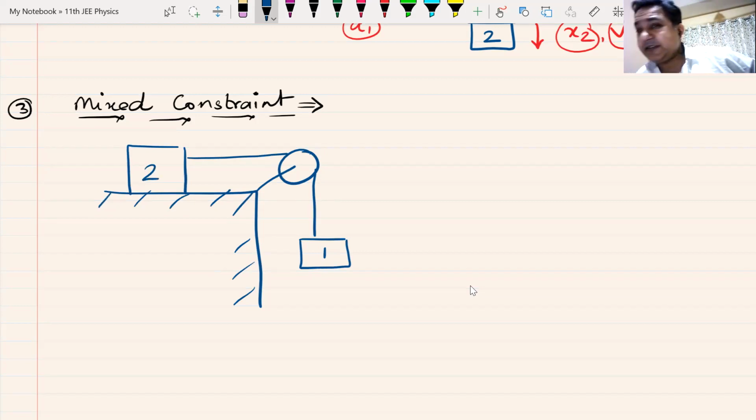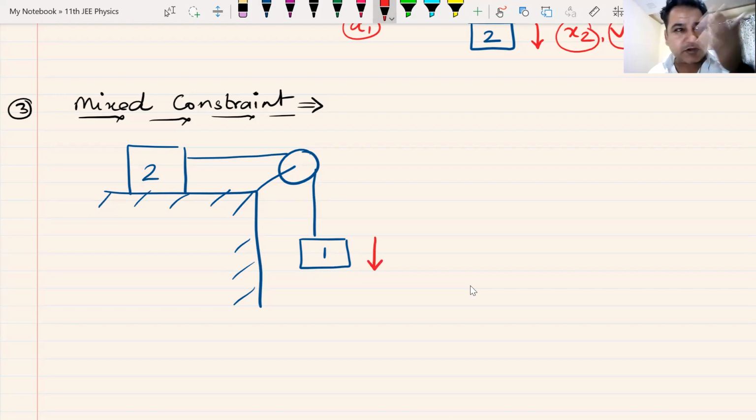I put a system like this. Now this is what I call a mixed constraint. Why do I call it a mixed constraint? Because there are two constraints working here. Everyone knows that if this block moves down, this block can only move down. There is no other way that the system can move.